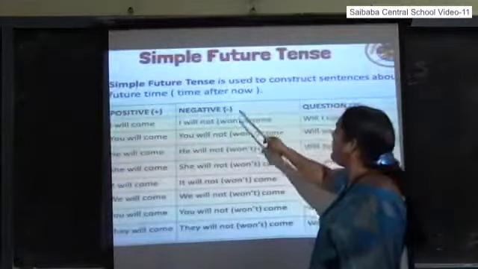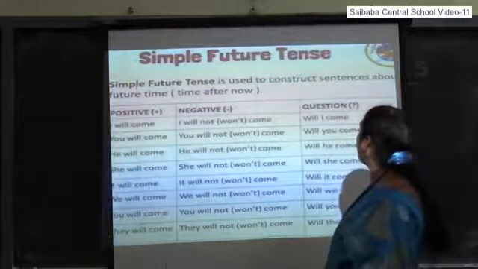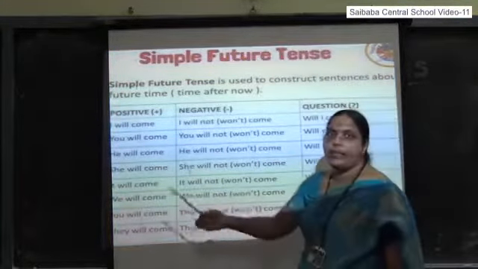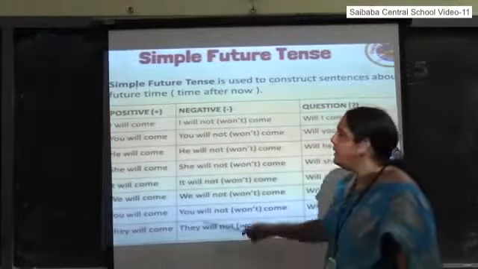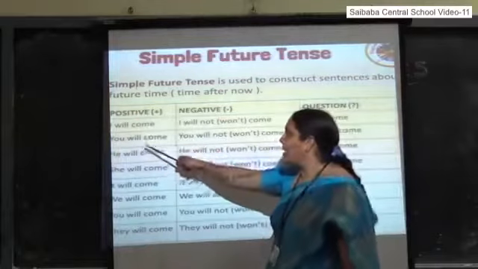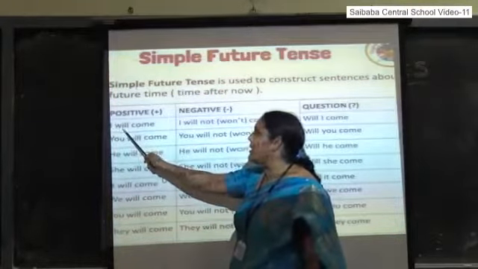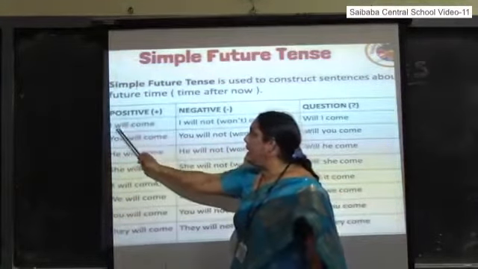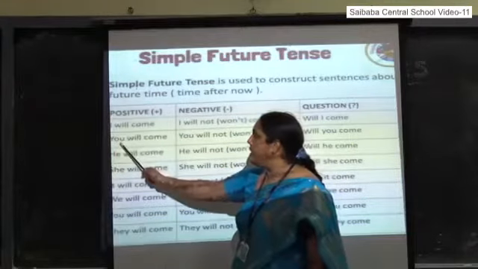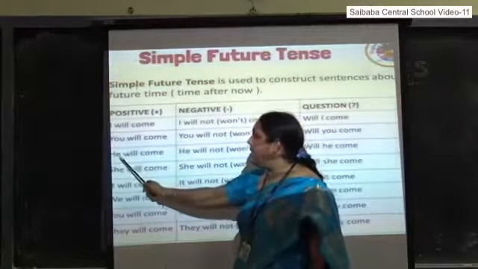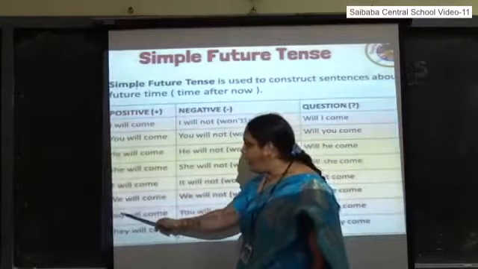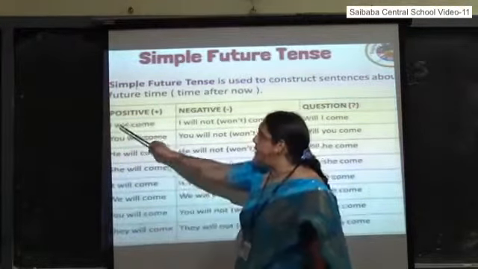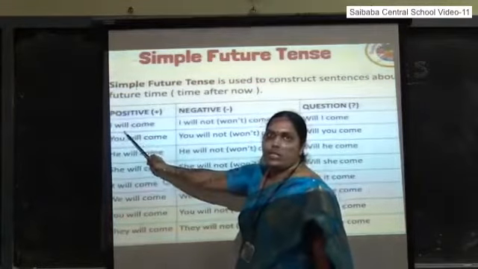The simple future tense is used to construct sentences about the future time, the time after. Now, see here. Subject plus will or shall plus V1 form of the verb. I will come, you will come, he, she, it will come, we, you and they will come.